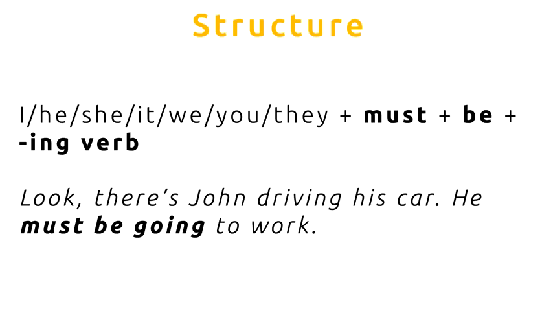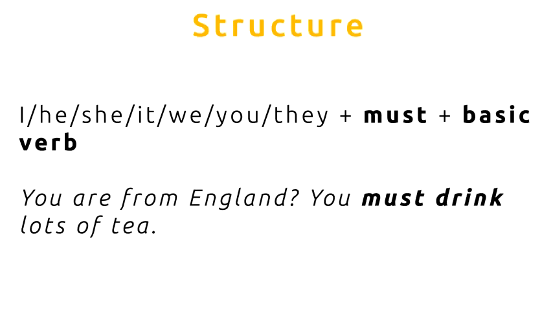He must be going to work. And another very common structure is like this. The subject again, I, he, she, it, etc., plus must, plus a basic verb. So I can say, you are from England. You must drink lots of tea.